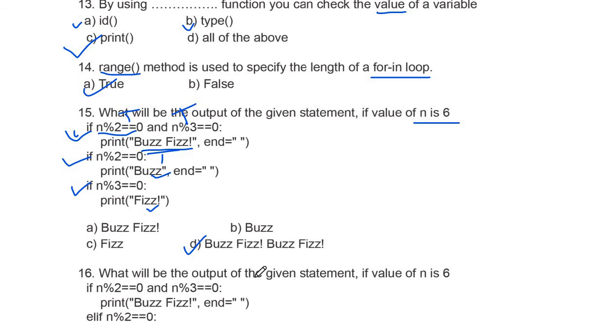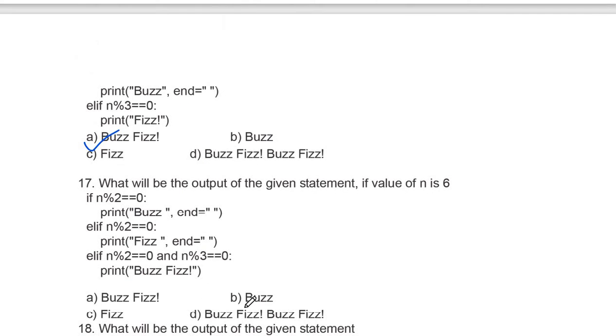Next question, what will be the output of the given statement if the value of n is 6? So we have an if statement here in which you are checking the value, n is 6 here, so it will be true. Next statement will be true, so both are true, so it will print buzz fizz. And we have else, so it will not go into the else, because if it is true, it will print only the one statement, and the answer is buzz fizz only.